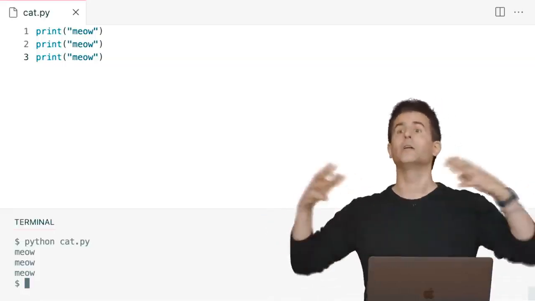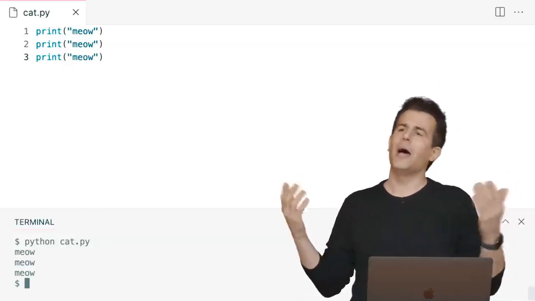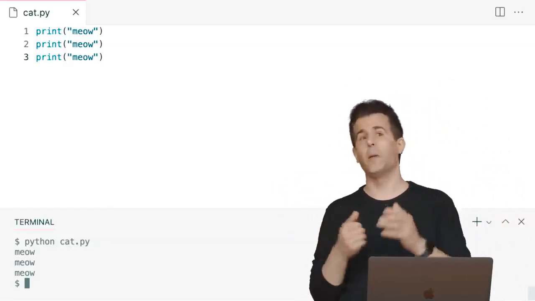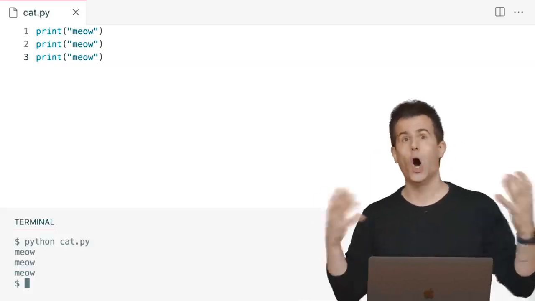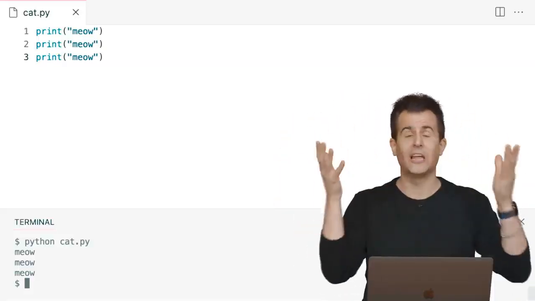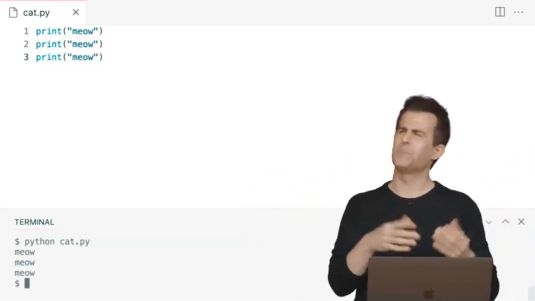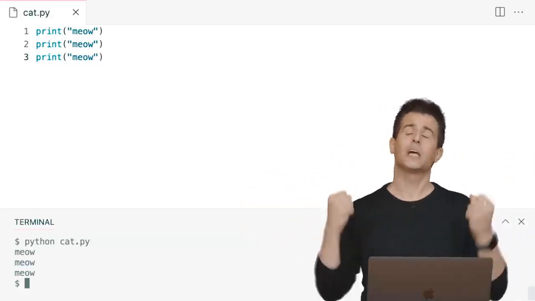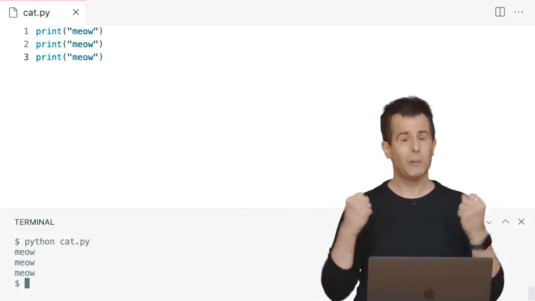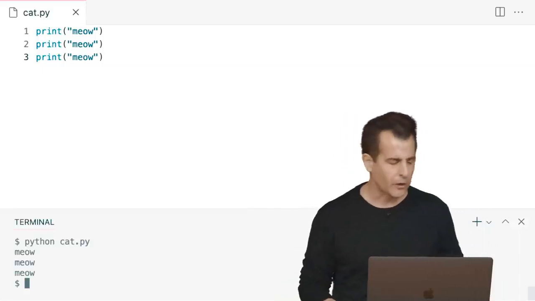And beyond it just being ugly at that point, having so many lines of identical code, just imagine if you wanted to change the code. Maybe I change my mind and I don't want to make a cat, I want to make a dog. So now it has to say woof, woof, woof multiple times. Now I have to change that in like 50 different places. And yeah, sure, I could do find and replace, but come on. Like, we're programmers now. There's got to be a better way than just repeating ourselves. So I bet we can do better than that if we think a little harder